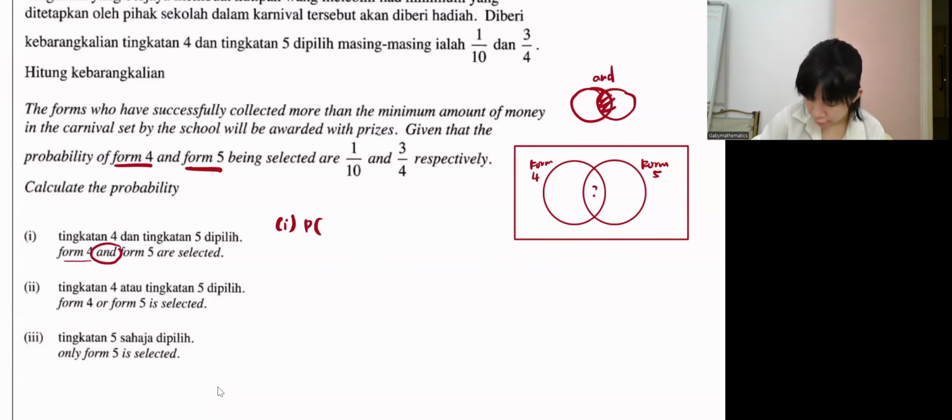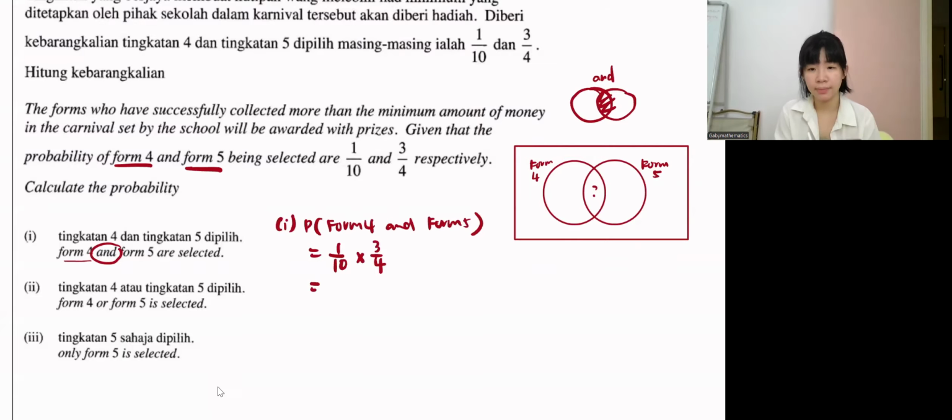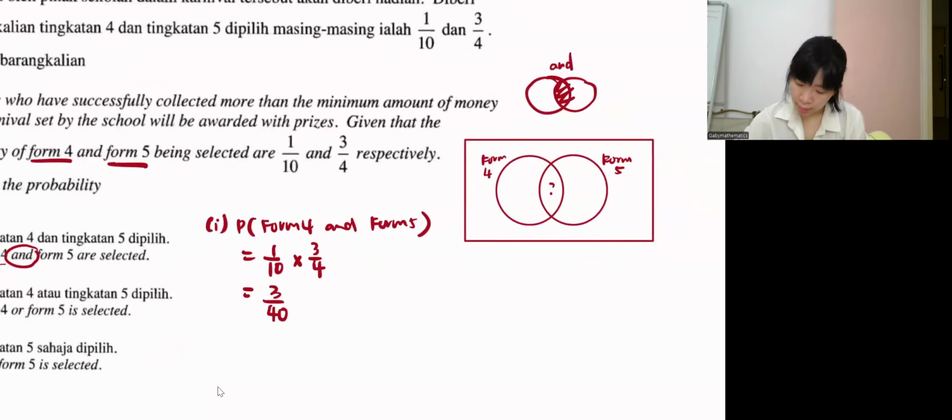So Form 4 is 1/10, and Form 5 is 3/4, times. What answer do we get? 3/40. So the probability of Form 4 and Form 5, meaning both together can get a prize, is 3/40. We can put this 3/40 in the middle. This is what we actually want to find also. So question 1 is done.